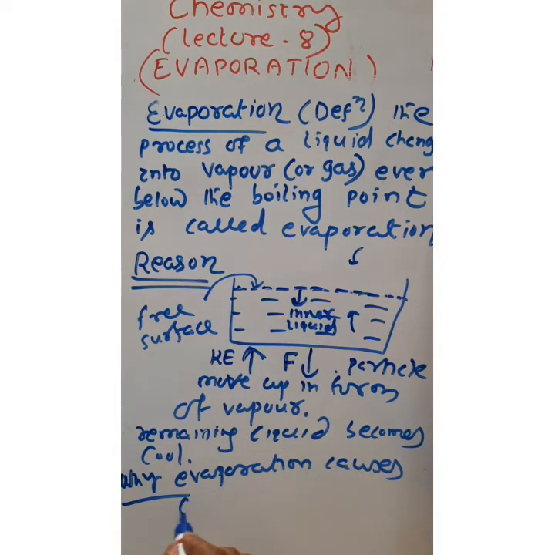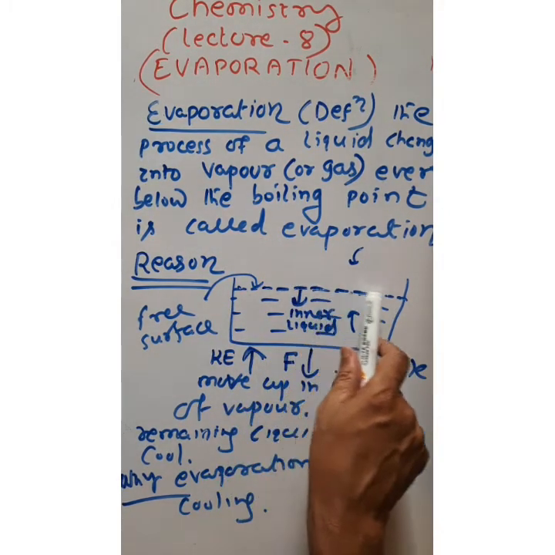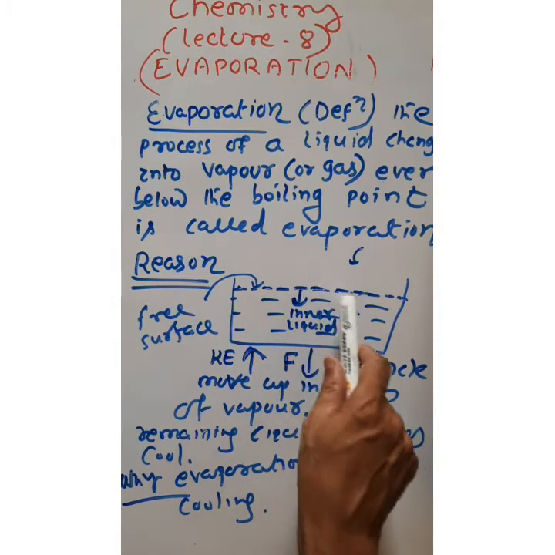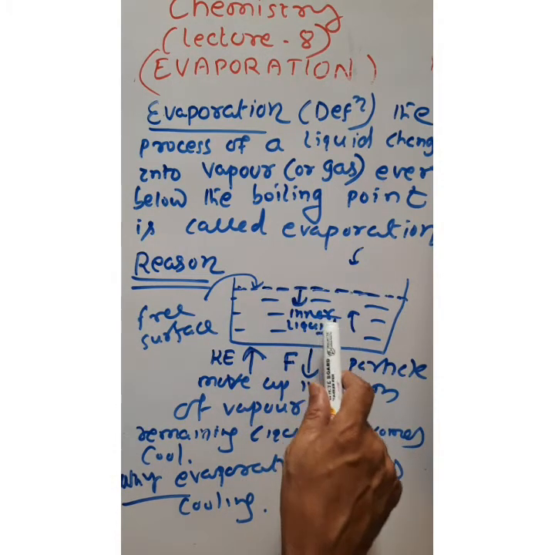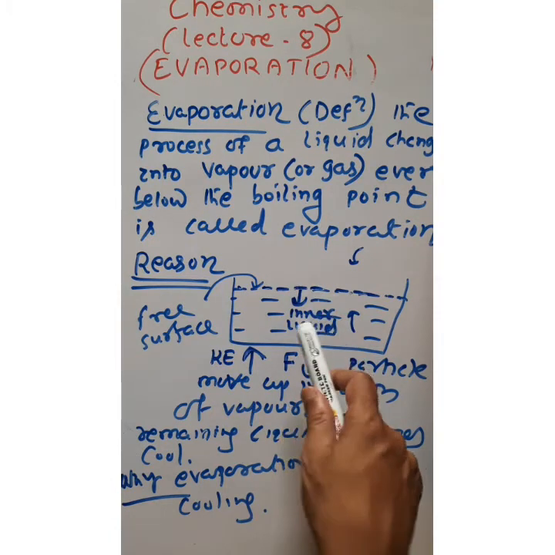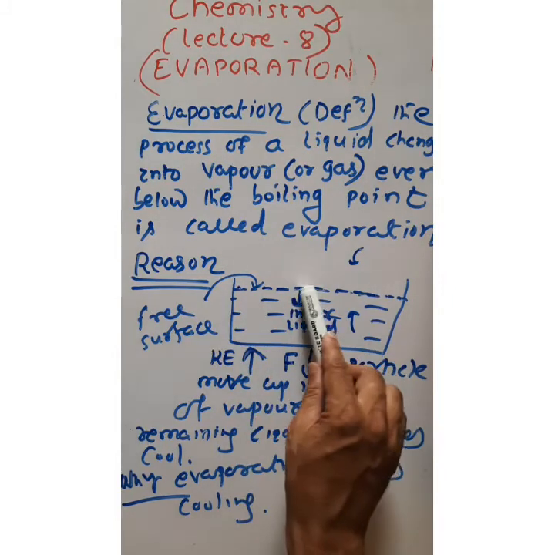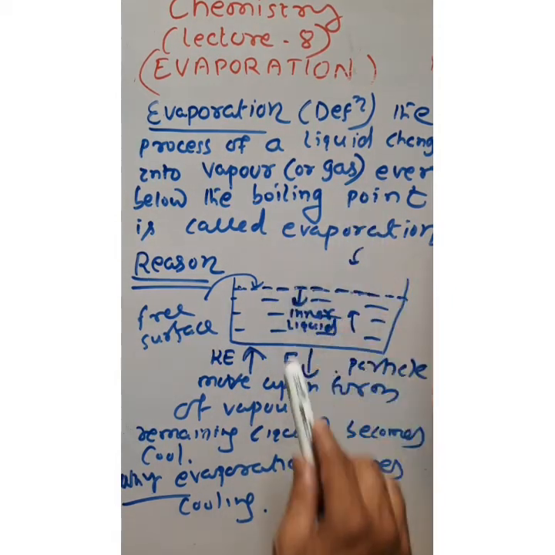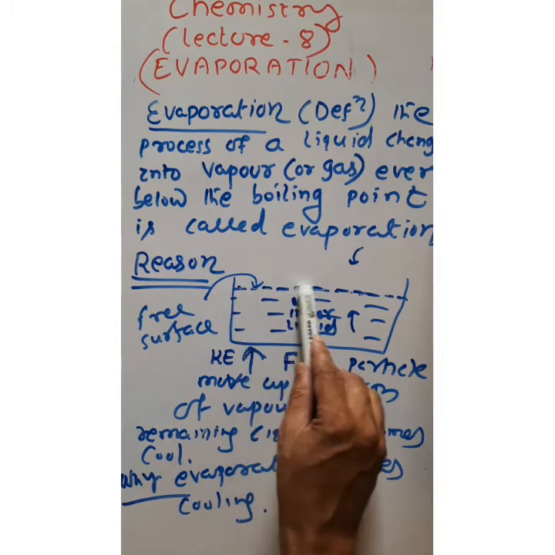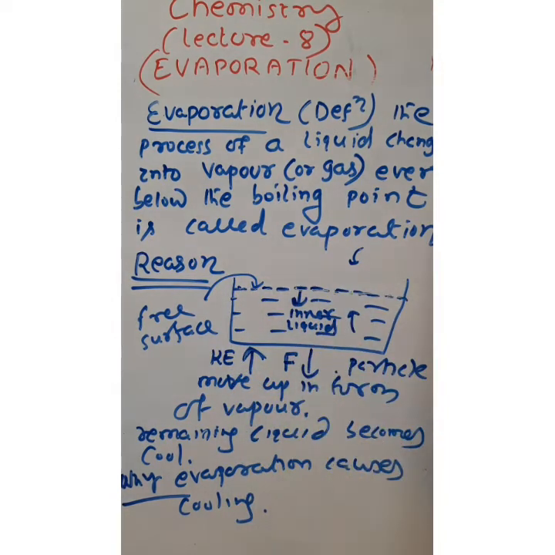Now see, so this is the liquid particle. The free surface of the liquid is getting energy from the inner part of the liquid, and that energy is responsible for the removal of the liquid in the form of vapor to the surrounding. So now when the heat energy is absorbed by this surface, that heat energy is called what?